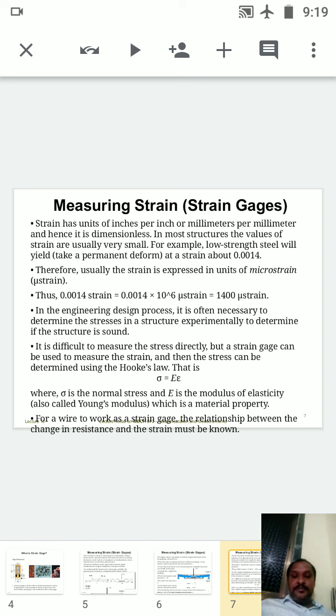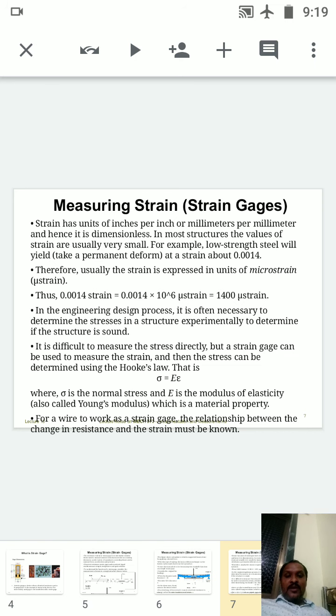Measuring strain. Strain has a unit of inches per inch or millimeter per millimeter. In both conditions we can have the units inch per inch and millimeter per millimeter, and hence it is dimensionless. In most structures the values of strain are usually very small.